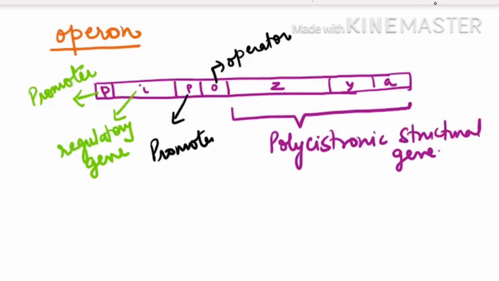Okay, this is the promoter. See here carefully. Once again, analyze the diagram carefully. This is the promoter of the structural gene. This is the operator, and these are your 3 structural genes. So we say this arrangement is known as the operon concept, and prokaryotes regulate gene expression through the operon concept.